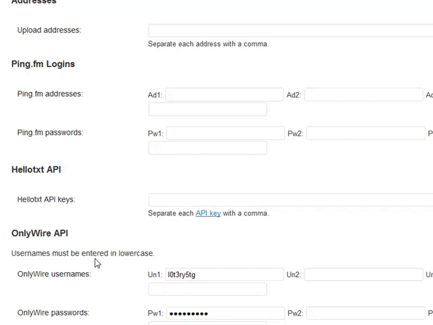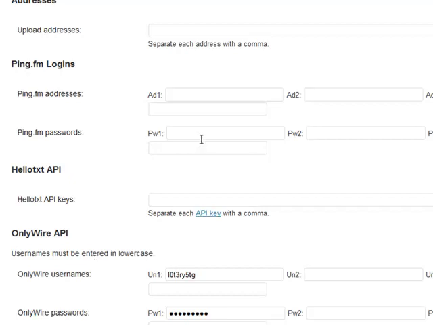Now, the connections that WP Social Pipes was working with were Ping FM, OnlyWire, Hello Text and PixelPipe. We had major issues with Ping FM and PixelPipe. The issue that we had with Ping FM was that they allowed us to send emails to their upload email addresses. However, nothing was getting through. This wasn't only experienced by WP Social Pipes users, but if you went on to Get Satisfaction Ping FM as well, you'll notice that many other users were experiencing exactly the same issue. As a result, we tried to work around it, we faced many issues, and finally we have got a fix out for that as well.